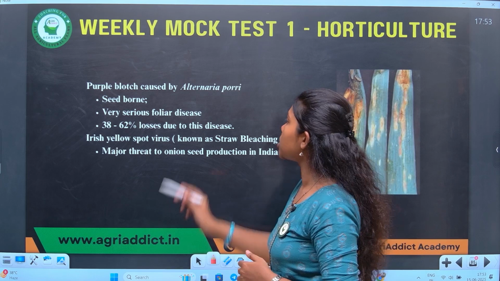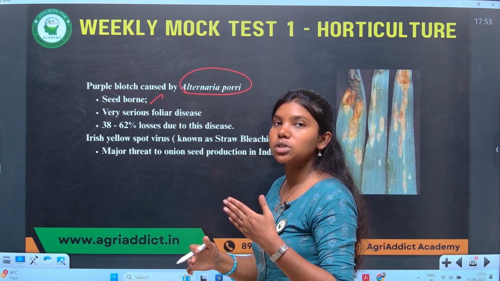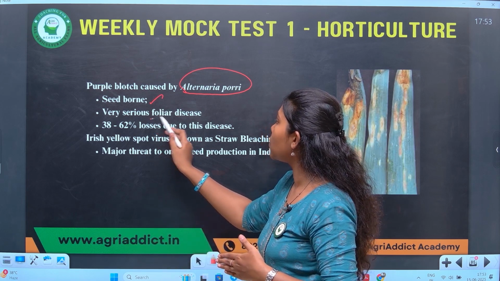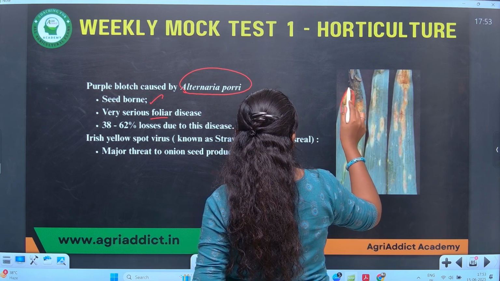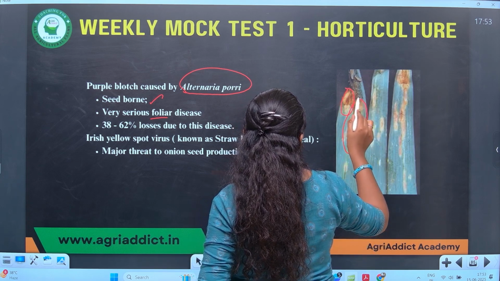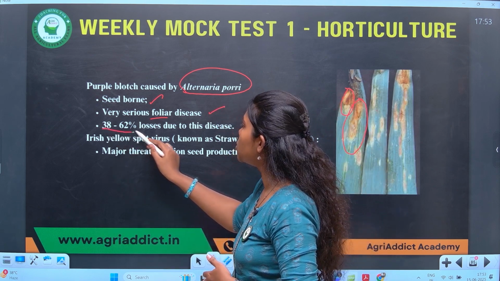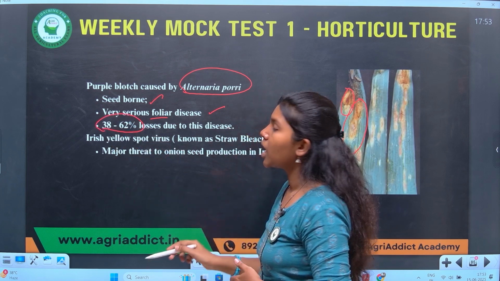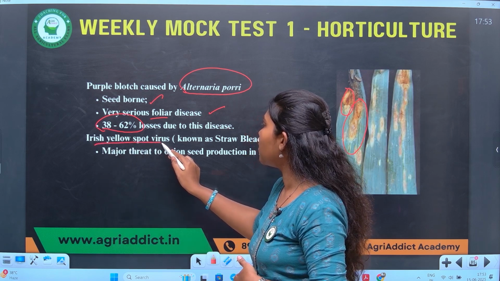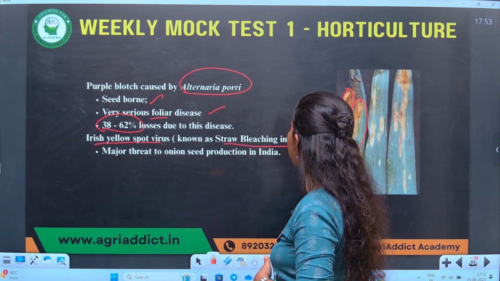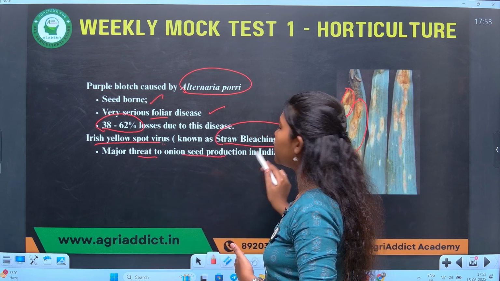Purple blotch is caused by Alternaria porri, and it is a seed-borne disease, which means it is spread by seed, and it is a very serious foliar disease. You can see it has produced yellow concentric rings on the leaves and gradually results in wilting of the plant. Therefore, it is a serious foliar disease causing 38 to 62% of losses. Another important disease to be noted in onion is Iris yellow spot virus, a viral disease known as straw bleaching in Israel. It poses a major threat to the Indian seed production industry.